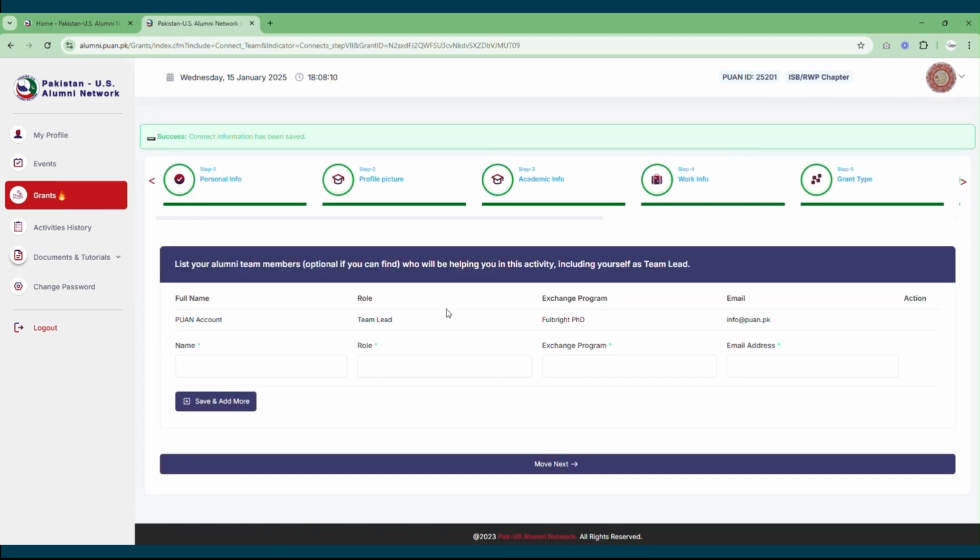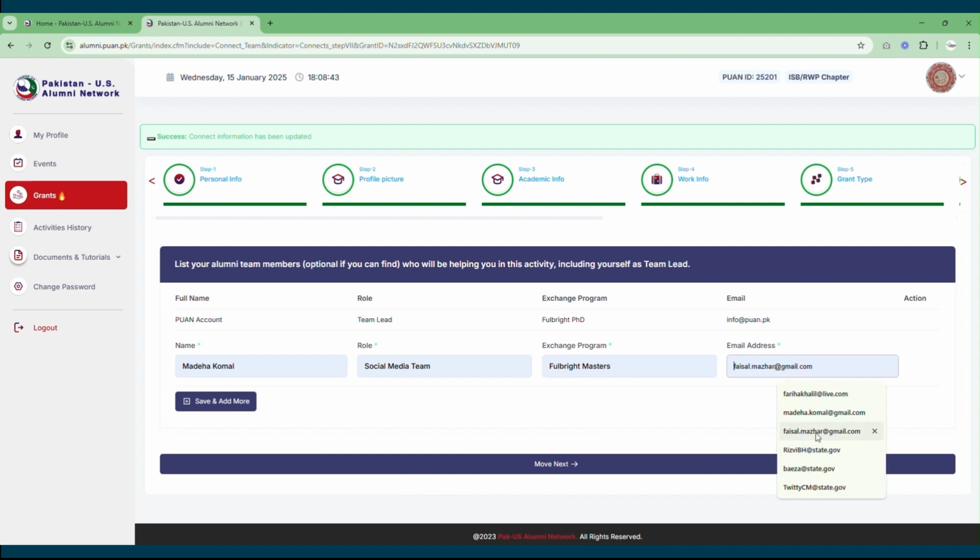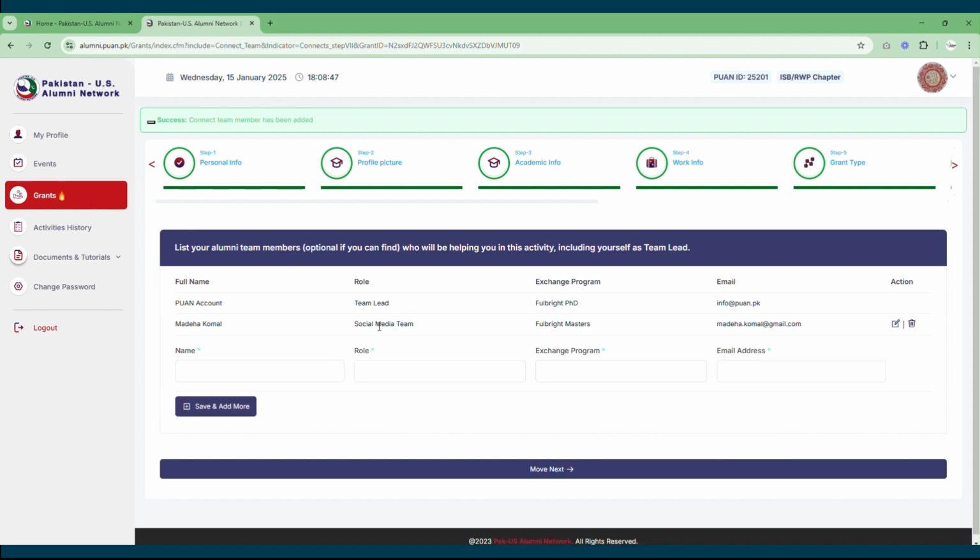Over here, the system will automatically display your info as team lead. These fields are uneditable. However, you can add the rest of your team members by adding their name, role, exchange program, and email ID. You can add multiple team members by clicking on the Add More button.